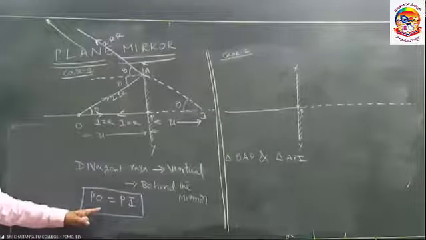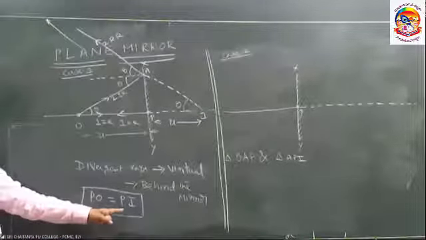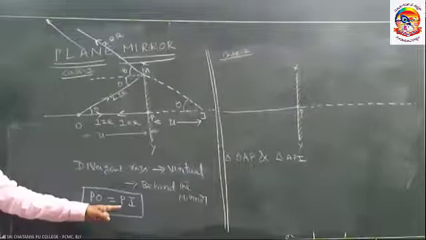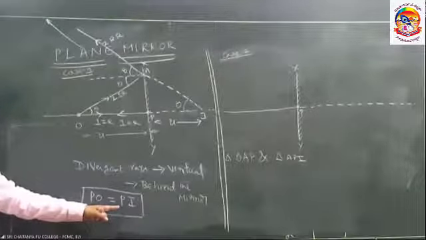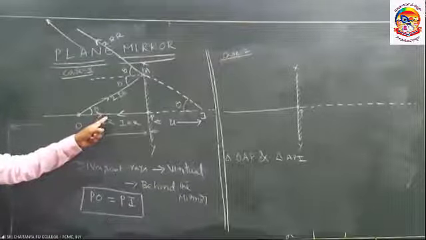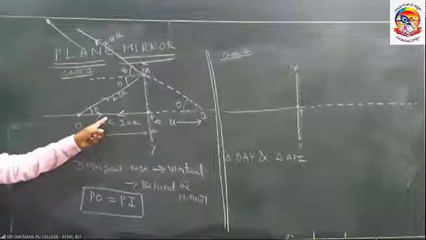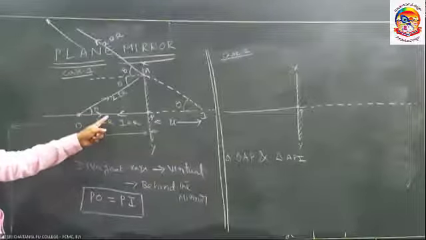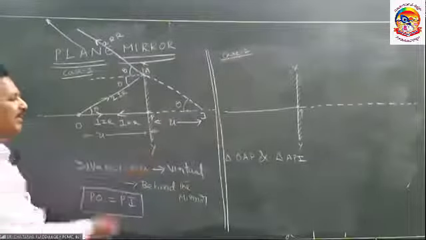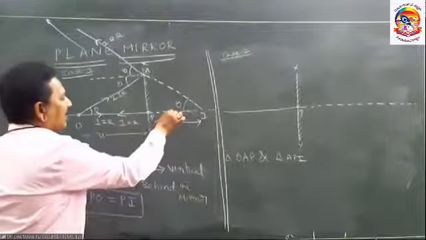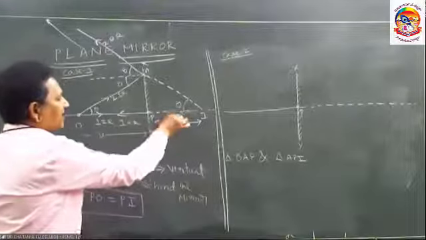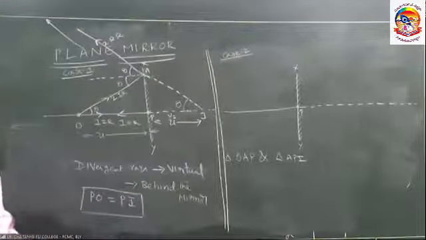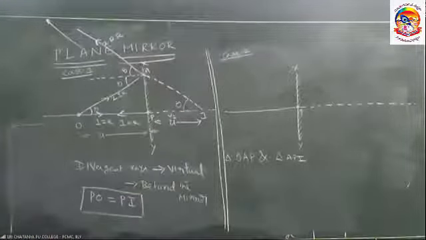Therefore, PO is equal to PI. Distance of the object in front of the mirror is equal to distance of the image behind the mirror. Generally it is V. V value is also U in case of a plane mirror.